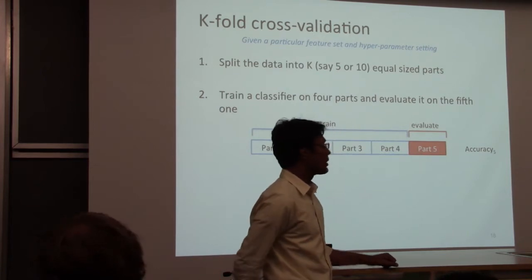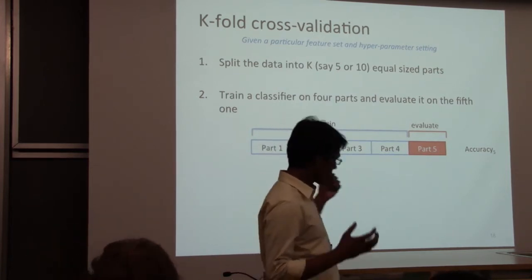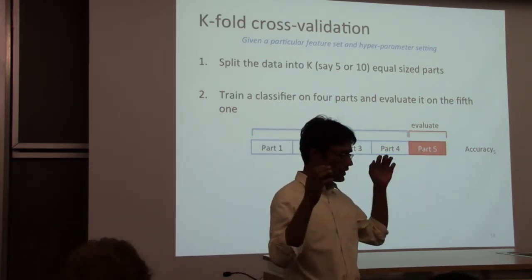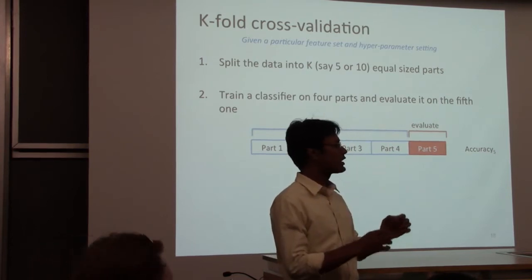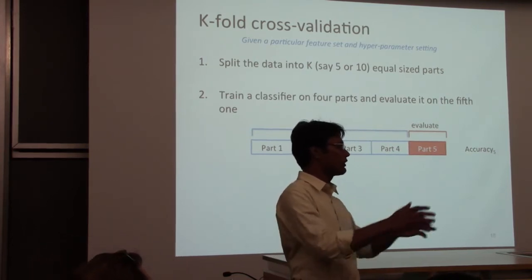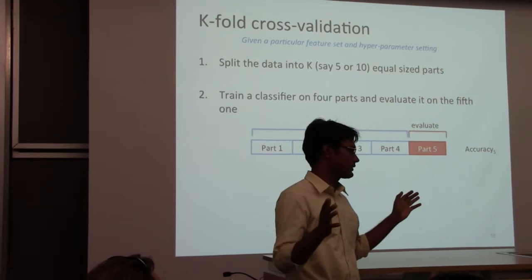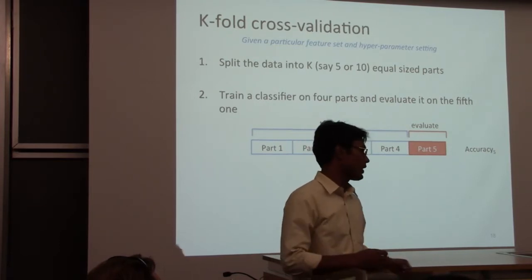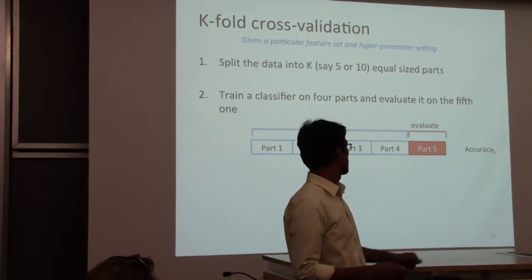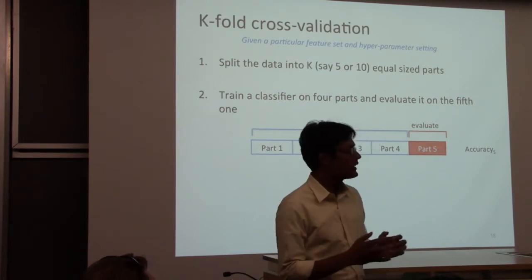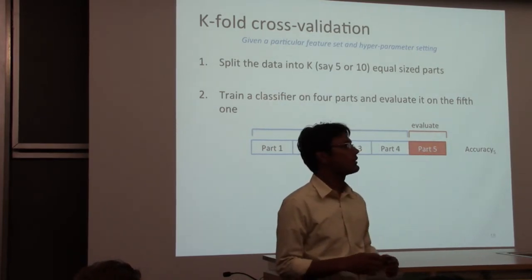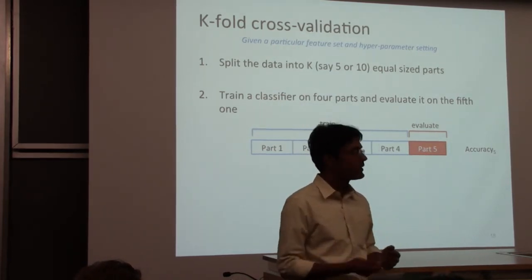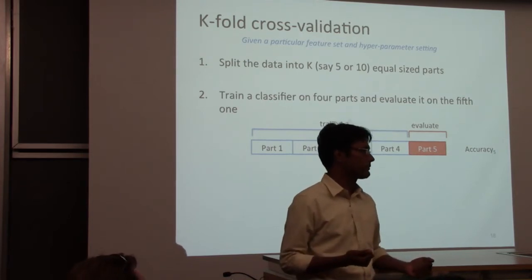As far as you're concerned, you take parts 1 through 4 and just merge them, and your learning algorithm is a black box. You give it to the learning algorithm, it does whatever it does. You have to shuffle, you have to do everything you do, but basically, cross-validation is a meta algorithm. It takes as a parameter some learning algorithm.